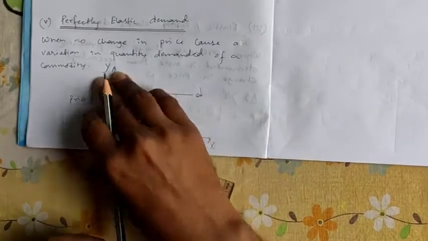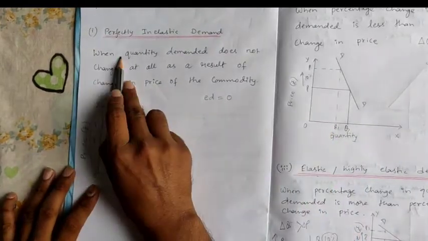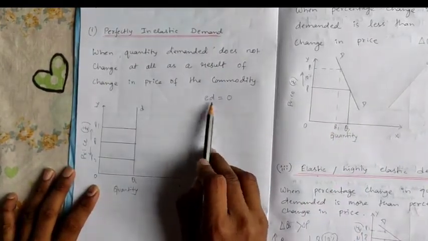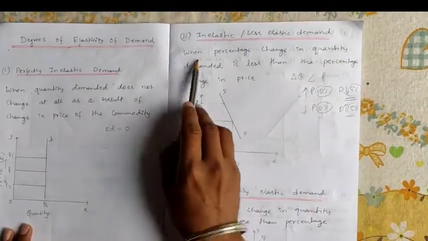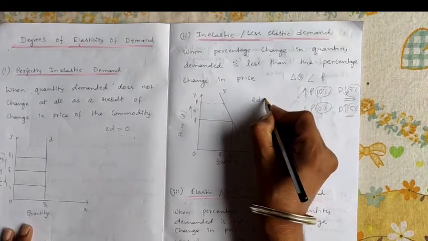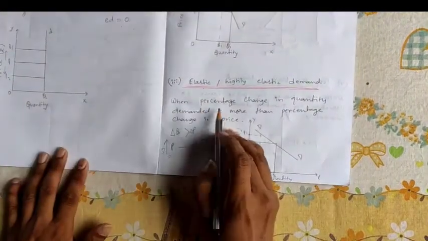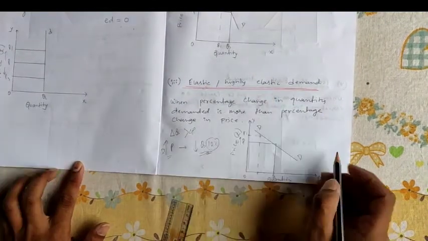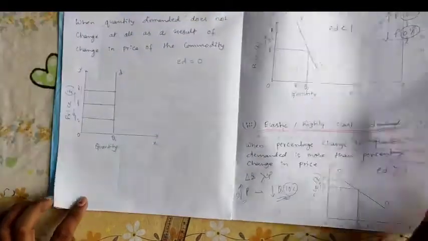So these were the degrees of elasticity of demand. In the first case, perfectly inelastic demand, we denote ED equals 0. Inelastic or less elastic demand we denote as ED less than 1. Elastic or highly elastic demand we denote as ED greater than 1.